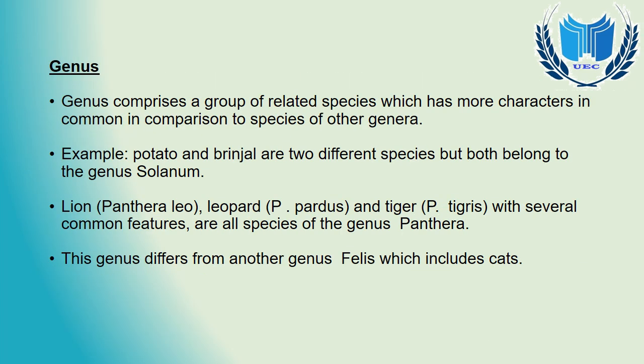Now the second step in taxonomical categories is genus. What is genus? We can say genus is a group of related species which resembles one another in certain correlated characters, and all the species of a genus are presumed to have evolved from a single common ancestor. Likewise, I give you the example of potato and brinjal. They are two different species, no doubt, but both belong to the genus Solanum.